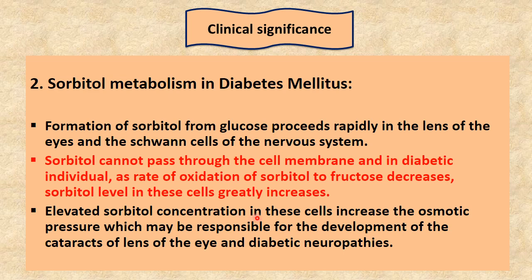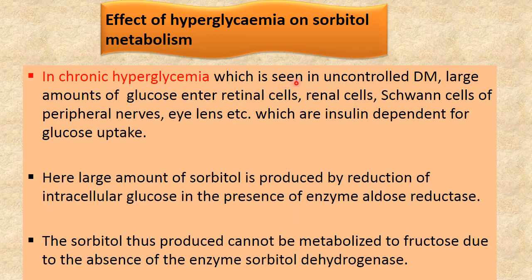This elevated sorbitol concentration in these cells increases the osmotic pressure, which may be responsible for the development of cataract of the lens of the eye and diabetic neuropathy. In chronic hyperglycemia, that is uncontrolled diabetes mellitus, a large amount of glucose enters retinal cells, renal cells, Schwann cells of the peripheral nervous system, and the eye lens, which are insulin independent for glucose uptake. Here a large amount of sorbitol is produced by reduction of this intracellular glucose in the presence of enzyme aldose reductase.